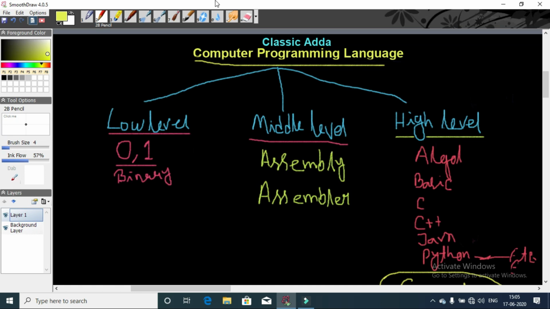On the next class, I will discuss a particular programming language, that is Java. In the next class, I will discuss Java.